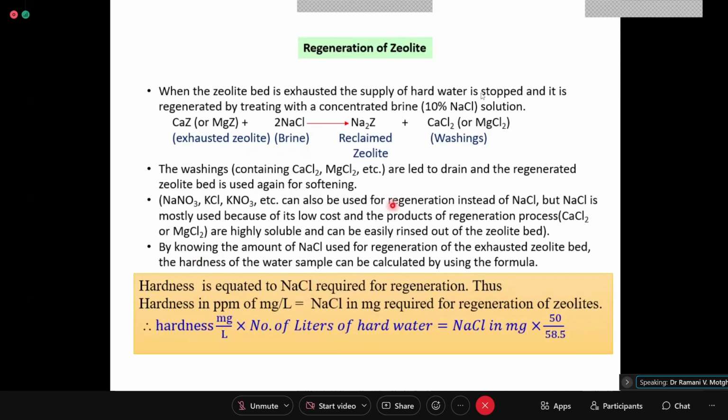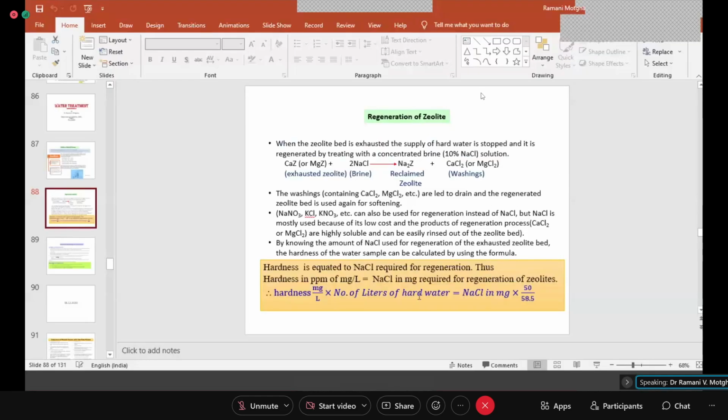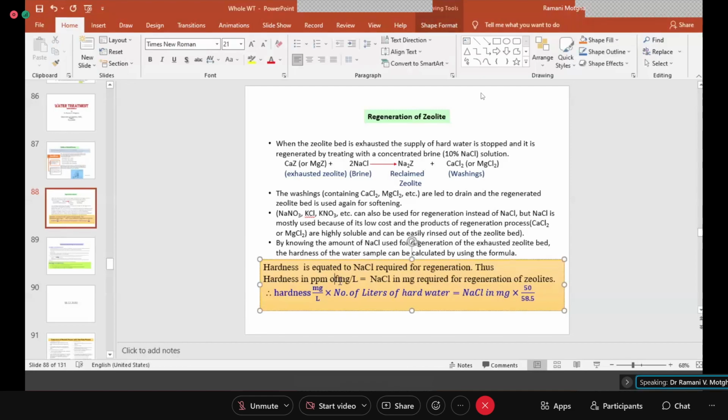This is an important page. Please take a screenshot or write it down in your notebook. Thus, hardness in ppm.